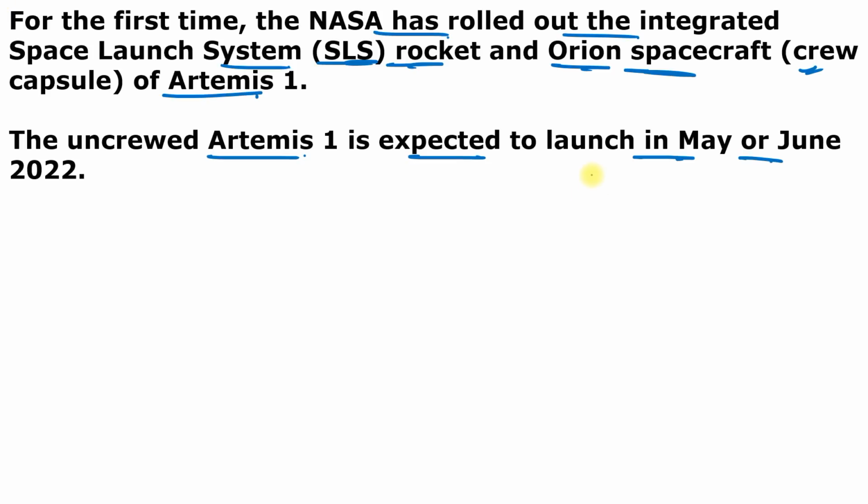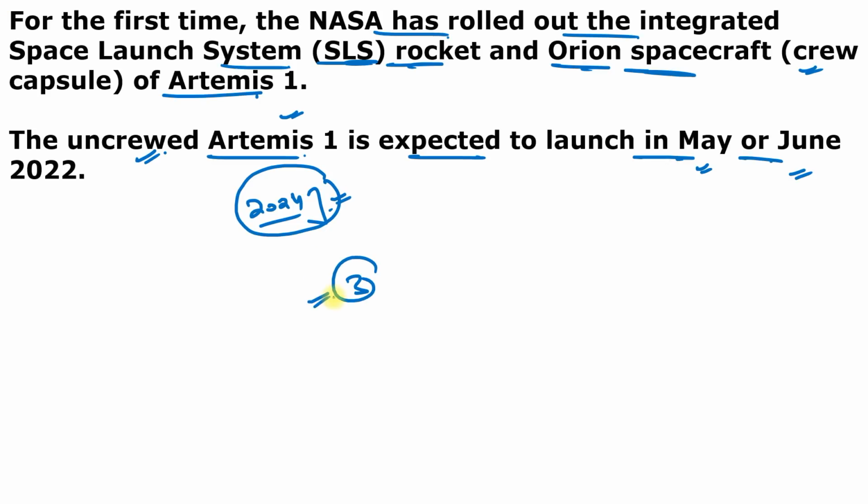If the Artemis plan continues successfully, the Artemis 2 mission will follow in 2024, sending astronauts around the moon and back. Artemis 1 is the uncrewed mission and is expected to launch in May to June. After that, Artemis 2 will be launched in 2024, sending astronauts around the moon and back. Then Artemis 3 will be launched and will put astronauts down on the moon near the lunar south pole with the aid of the SpaceX Starship vehicle, targeted for 2025-26.